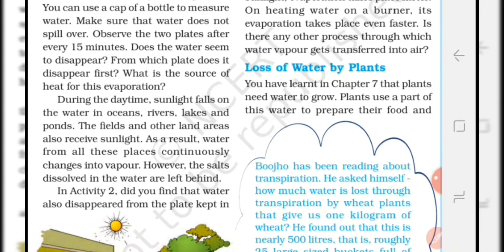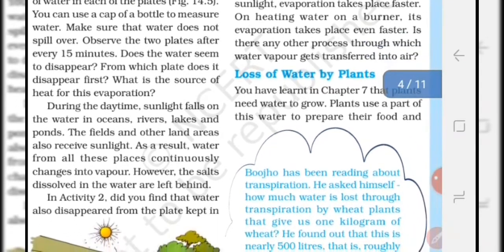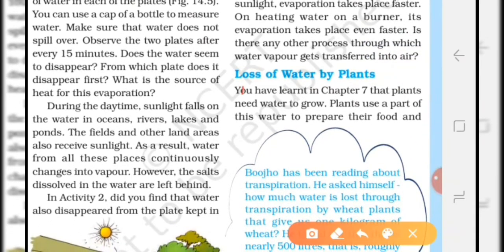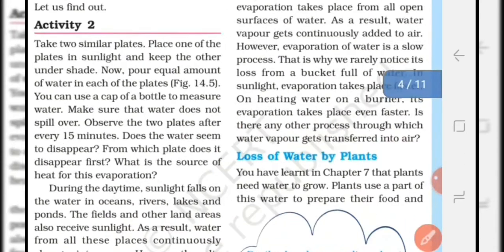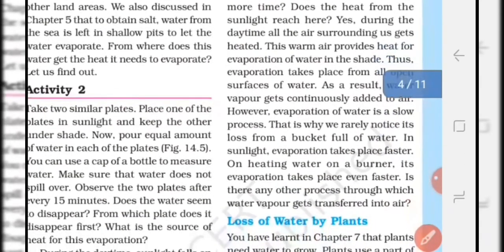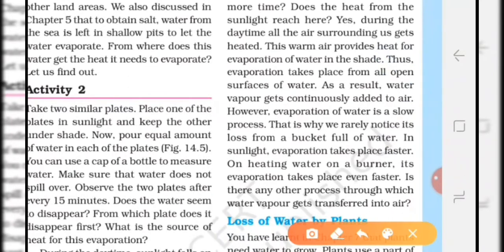Okay. Similarly, during the daytime, sunlight falls on the water bodies like ocean, river, lakes and ponds, and other areas like fields and other land areas also receive sunlight. As a result, water from these places changes into vapor form and salt is left behind. Okay. So, evaporation is a slow conversion of water into water vapors, and evaporation takes place at all temperatures.